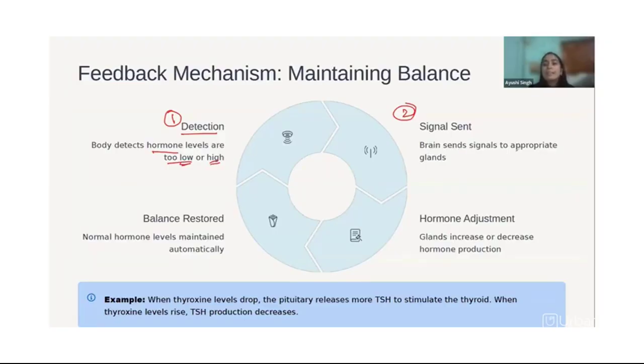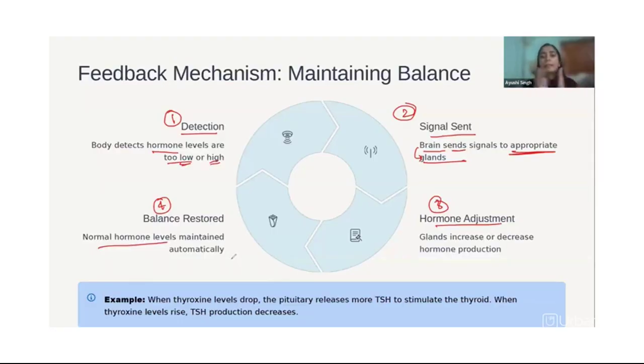The brain sends the signal to the appropriate gland. So if there is a need of insulin, the brain will send it to the pancreas. If there is a need of adrenaline, the brain will send it to basically what? The adrenal gland. Then let's talk about what happens next. The hormone will be adjusted. The glands increase or decrease the production of that particular hormone, and lastly the balance will be restored. So the normal hormone level will be maintained automatically.